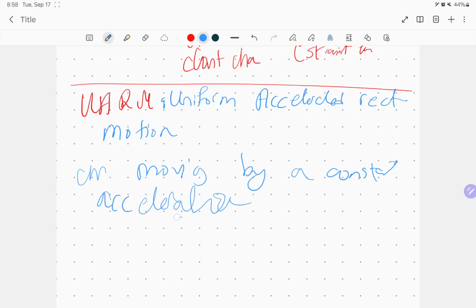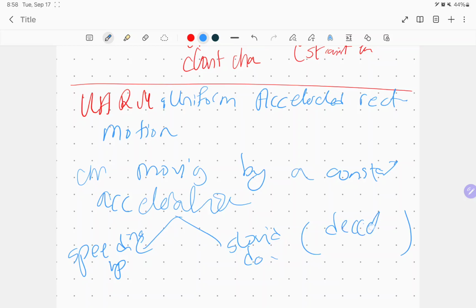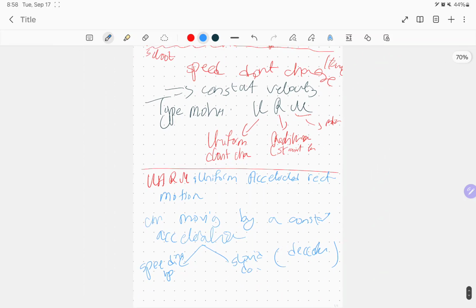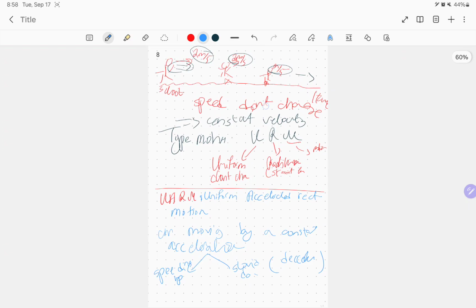Okay, again, what do I mean by acceleration? It means two things. Either I'm speeding up or I'm slowing down. Acceleration in general. If we say slowing down, it has another name called deceleration.